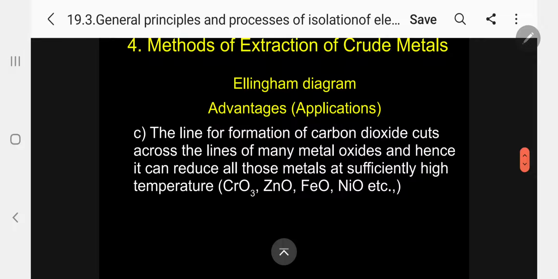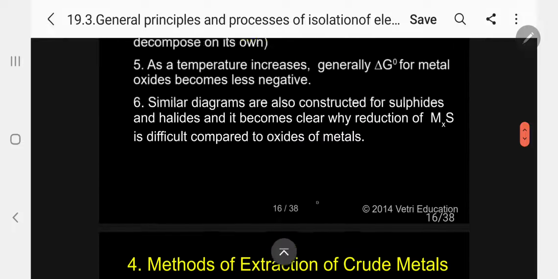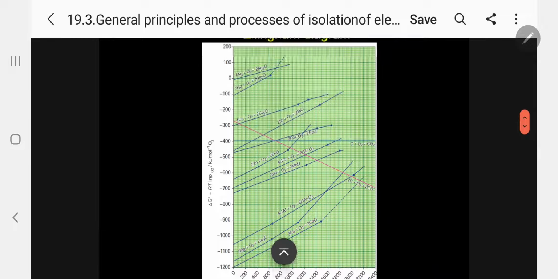Now, the line for formation of carbon dioxide, kindly follow, cuts across the lines of many metal oxides, and hence it can reduce all those metals at sufficiently high temperature. Examples: Cr2O3, zinc oxide, FeO, nickel oxide, etc. Kindly see the diagram. In the diagram there is the carbon dioxide line.